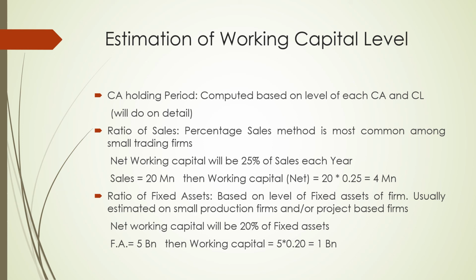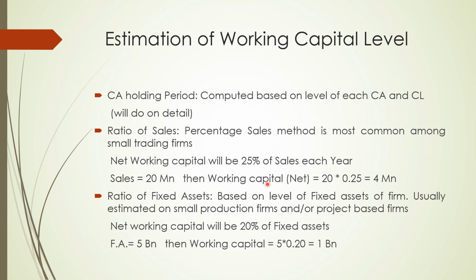Another method is the ratio of sales method. This is a very rudimentary method. Say the company has sales of 20 million. Now if net working capital is going to be 25%, as we have done in capital budgeting, my net working capital is going to be 20 multiplied by 0.25, that is 25%, and comes out to be 4 million. This method we have done in capital budgeting, and the current asset holding period we are going to do in detail. The same thing can be applied when we estimate the working capital even in the capital budgeting decision.